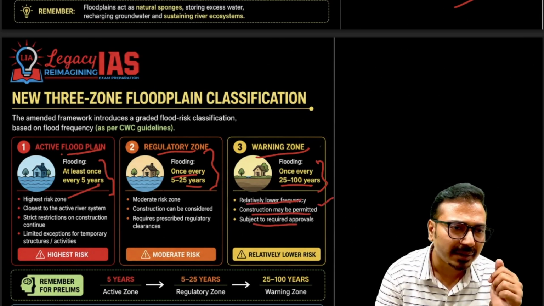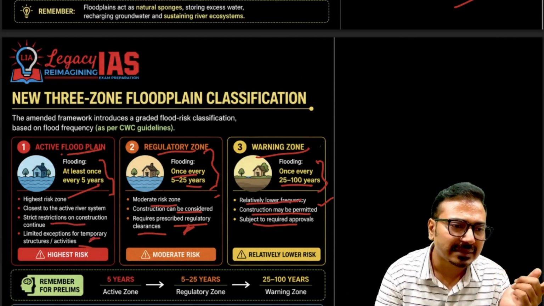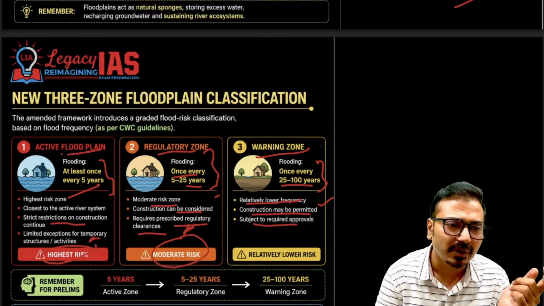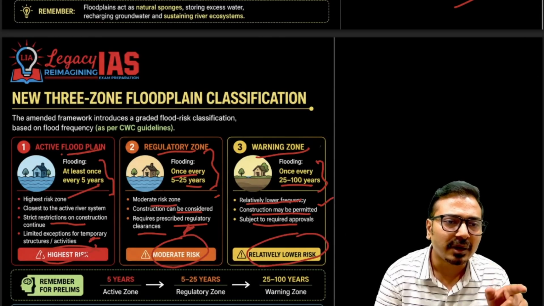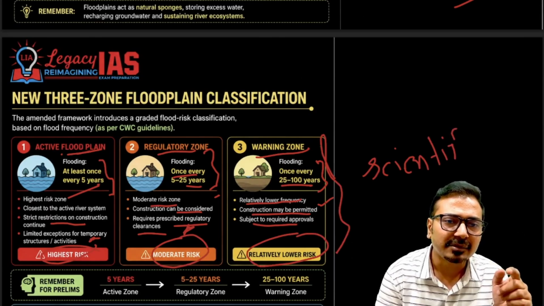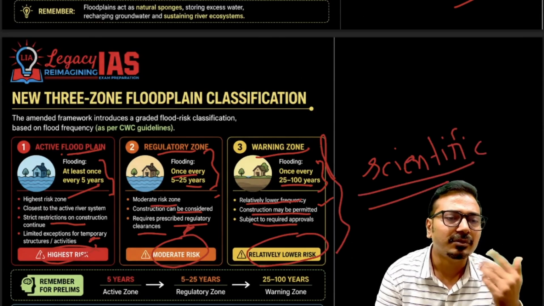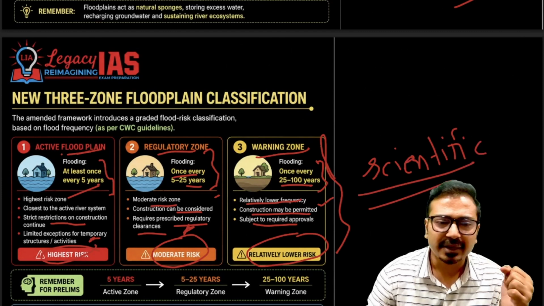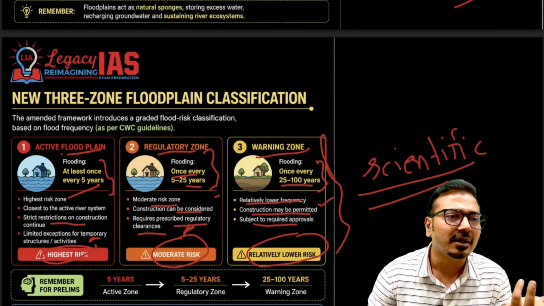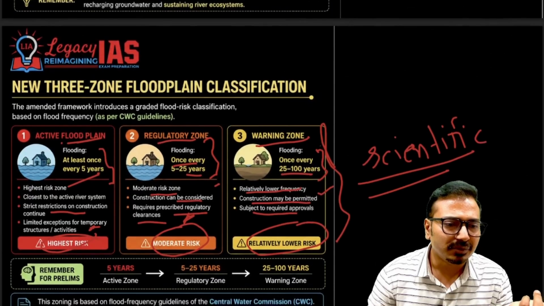Here in this part, the moderate risk zone, construction can be considered but requires prescribed regulatory clearances. Now here in this part, the active flood zone, there are strict restrictions on construction, with limited exceptions for temporary structures only. So here the highest risk is involved, here moderate risk, and relatively lower risk here. Such a classification is based on scientific understanding, so objective decision making can be done. This is the way construction activities will now be allowed in the floodplain areas of the Ganga river.